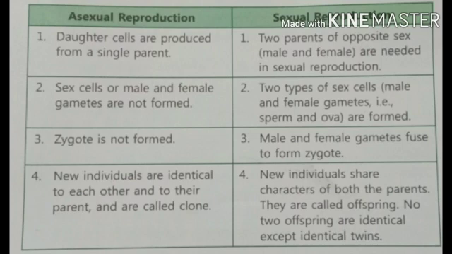Therefore, since a single parent produces the new individual, the new individuals are exact copies of the parent. There is no difference between the parent and the daughter cells. They are clones. While in sexual reproduction, since different parents are involved, male and female, the offspring or the new individuals are quite different from their parents. There will be certain differences or variations possible.